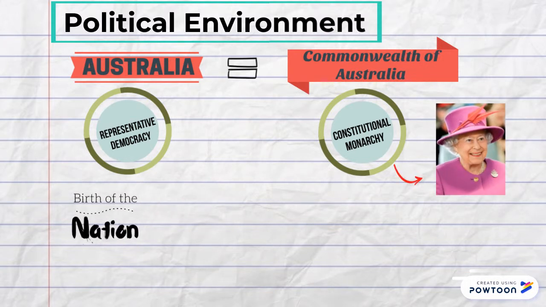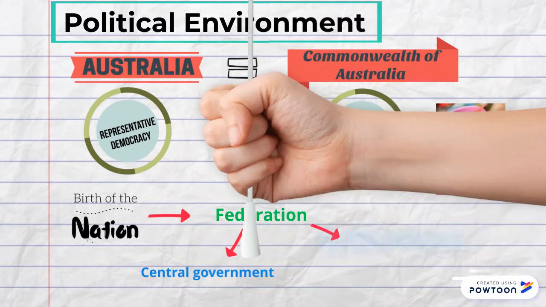The nation is referred to as a federation. Under this type of federal system, powers are divided between a central government and individual states. There are three arms of government in Australia.